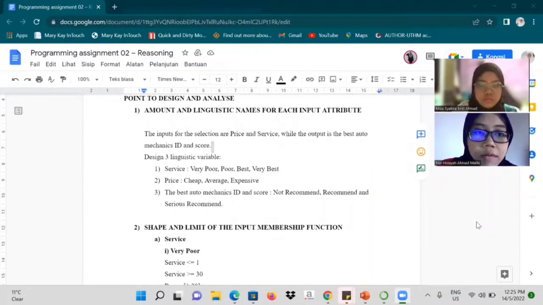Okay, next, for point 2, design and analysis. First, we need to assign linguistic names for each input attribute. The inputs for the selection are price and service, while the output is the best auto mechanic ID and score. We design 3 linguistic variables. First, service, which includes very poor, poor, best, and very best. Second, price, which includes cheap, average, and expensive. And the last, the best auto mechanic ID and score, which includes not recommend, recommend, and serious recommend.